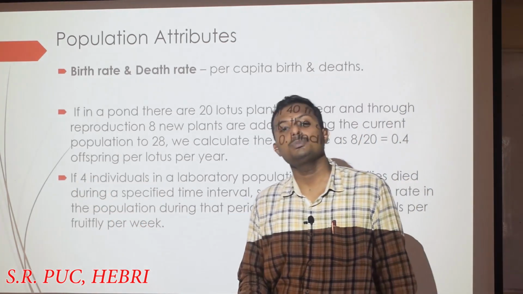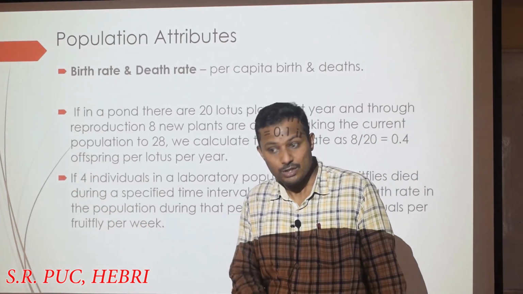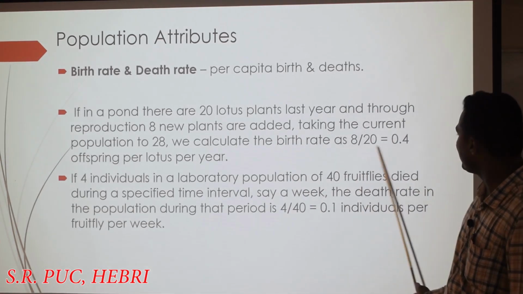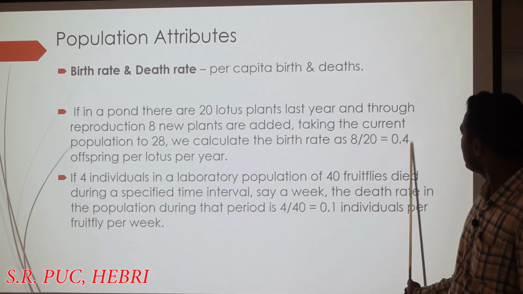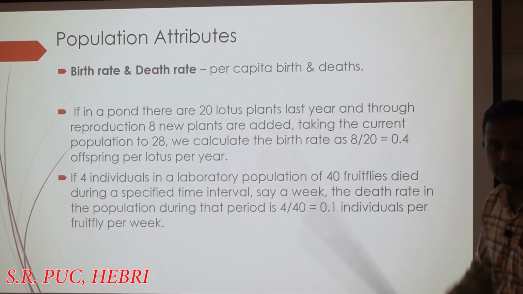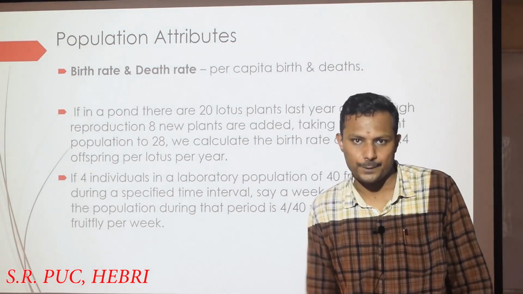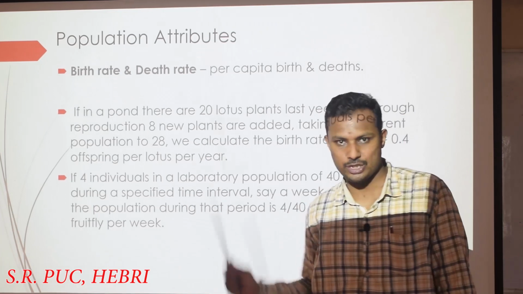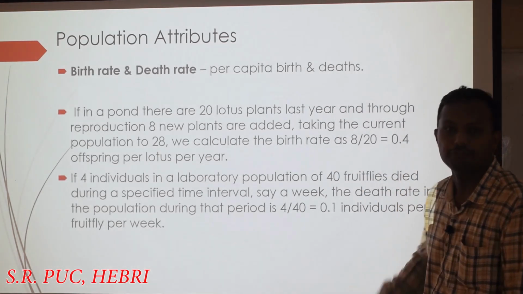And what is to be calculated here? The birth rate in 1 year. 8 divided by 20, which is 0.4, is the birth rate per year of the lotus plants in that particular pond. So in 1 year of duration, the birth rate will be 0.4.